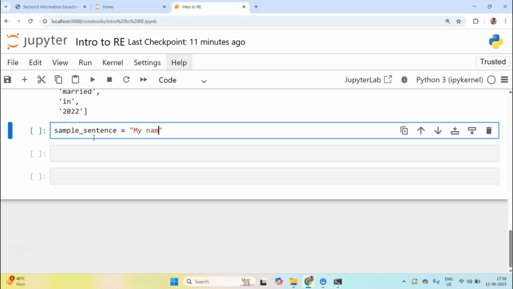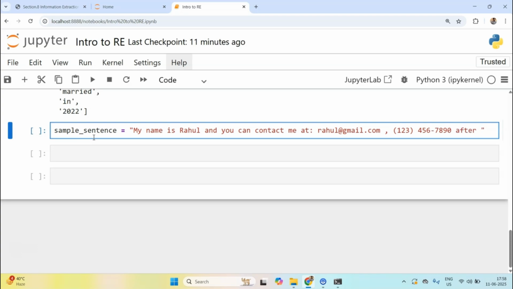So my name is Rahul, and you can contact me at. I'll put my email first, rahul@gmail.com, and then a comma, and then I can have a phone number, maybe something like 12345 and then 75880.